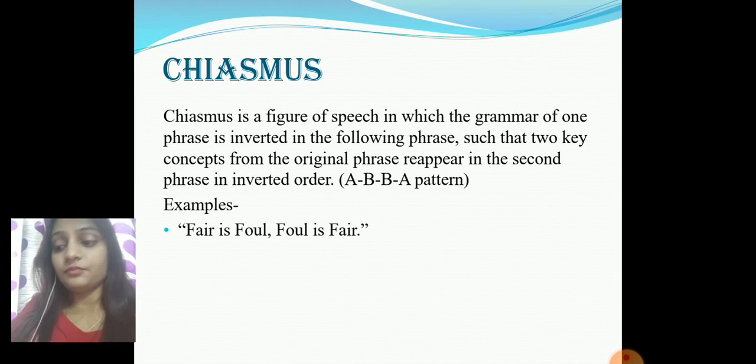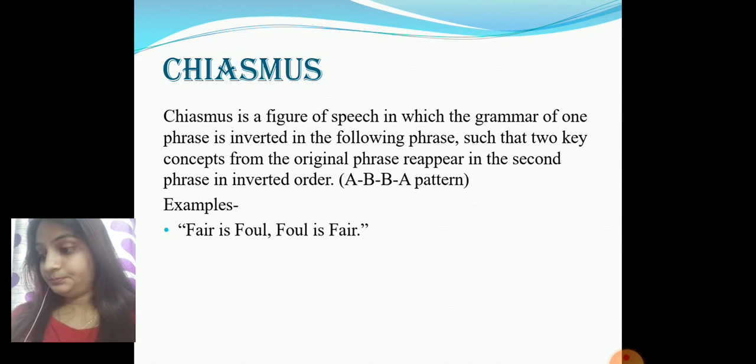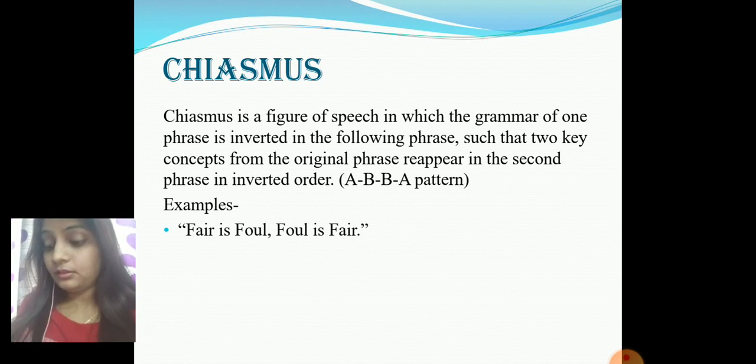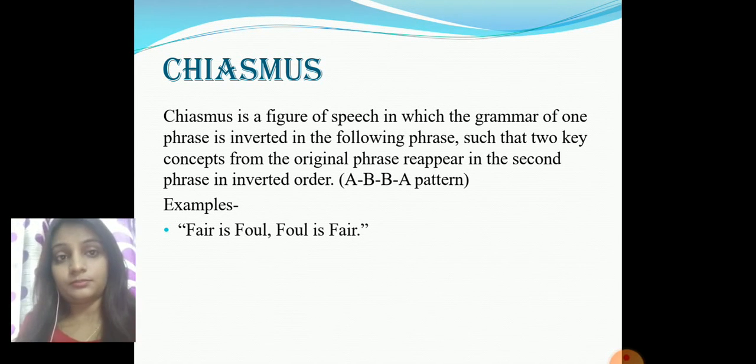Fair is foul and foul is fair. Here you can see we can consider fair as A and foul as B. It's the first part of a sentence which is a phrase followed by another part which is the inverted form. The phrase is this proverb, fair is foul and foul is fair, it's extracted from a Shakespeare play, Macbeth, where for the witches, whatever is fair for a common man is foul to them, and whatever is foul to the common man is fair to the witches.